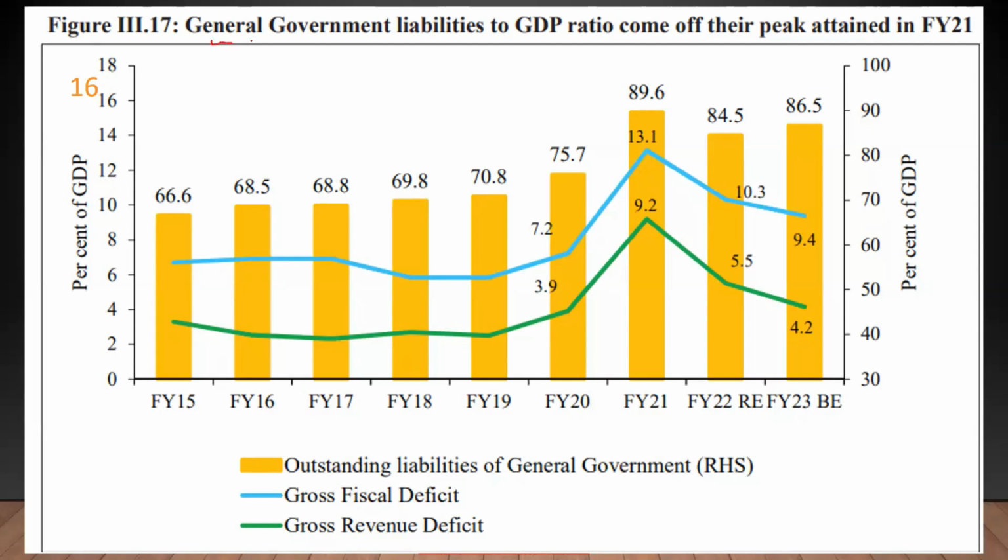There is something called the general government. Till now, we were referring to the term government, the government deficit, the government budget. When we are referring just to the government deficit, the government liabilities, we are referring to the union government. Either you say union government or you say government, you mean the same thing. General government means the union government plus the state governments in combination. So general government liability means the liabilities of the union government and the liabilities of the state governments taken together.